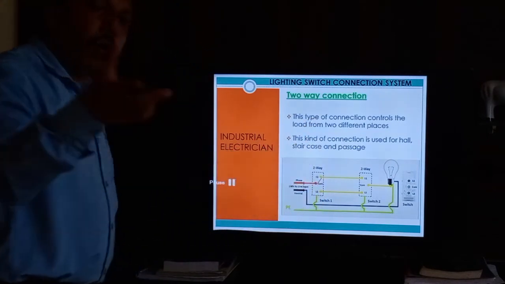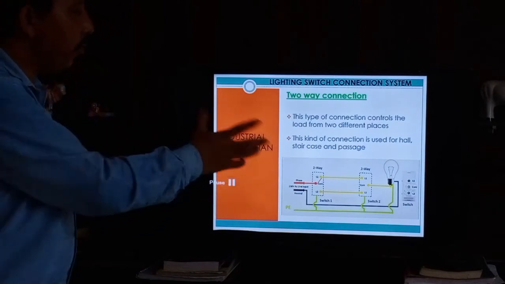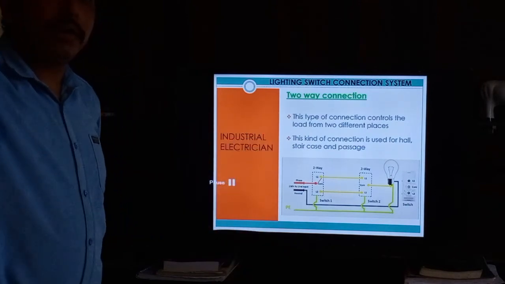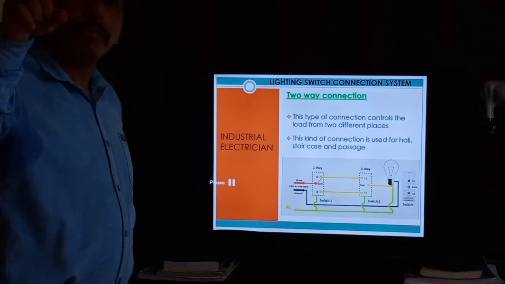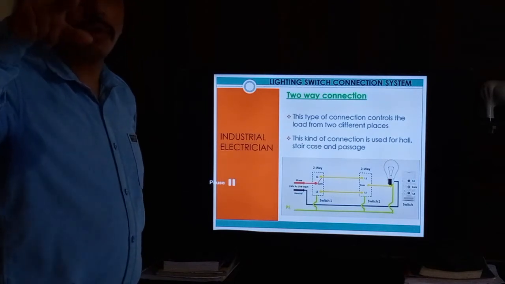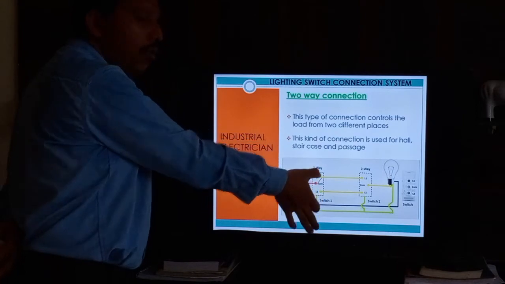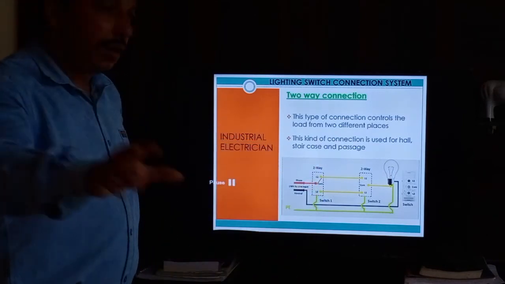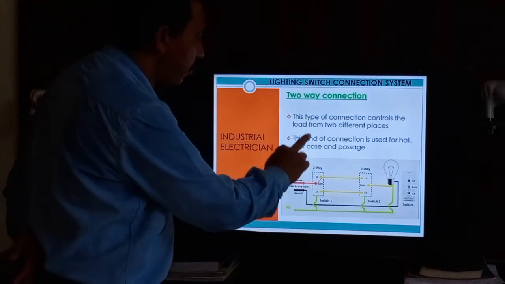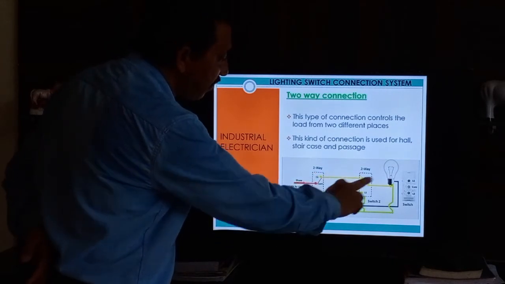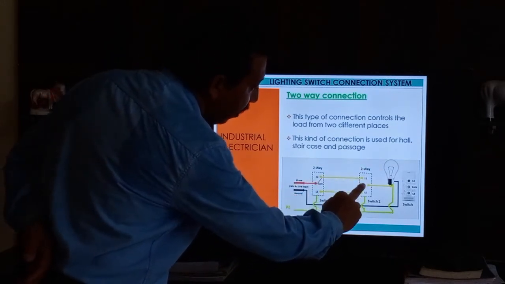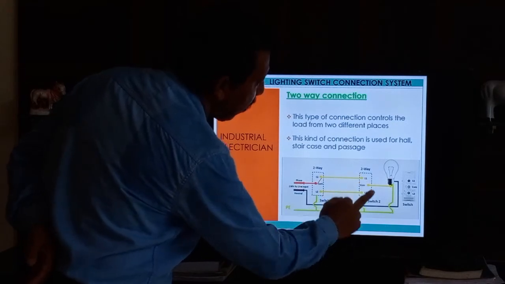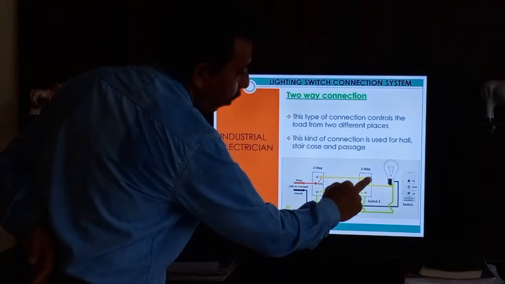Both sides on and both sides off. There is no off and no on position. In a single way, the switch has on and off positions, but two-way has no fixed off and on position. Suppose you go to the staircase, you can switch on like that. So supply is going there, and after you go there, switch off. This means the off side is off.